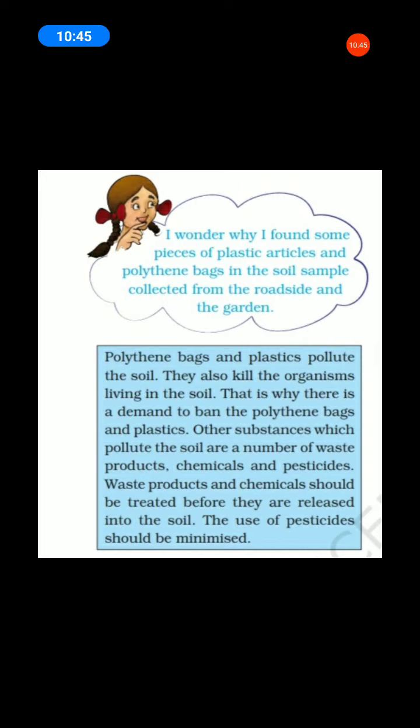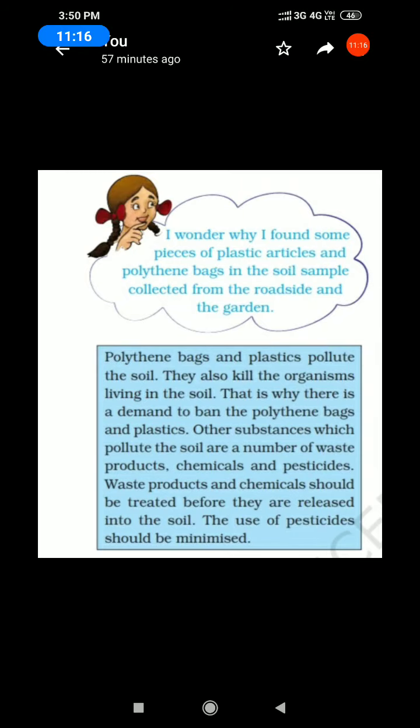Waste products and chemicals should be treated before they are released into the soil. The use of pesticides should be minimized.